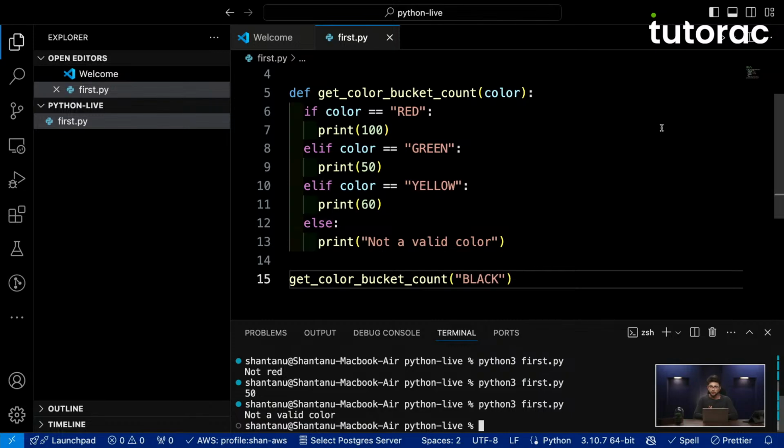Now that we have spoken about conditional programming, I would like to introduce you to the idea of something called loops in Python. Let's talk about what a loop is. A loop is nothing but a piece of code that needs to repeat a certain number of times. Sometimes we know how many times we want to repeat it. Sometimes we don't know how many times we want to repeat it.